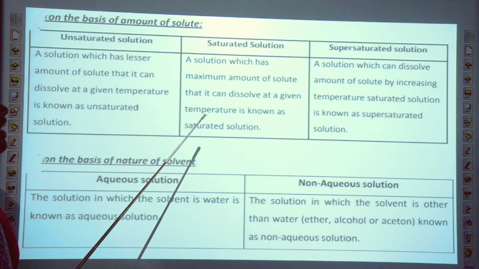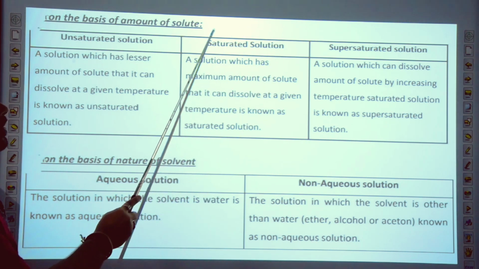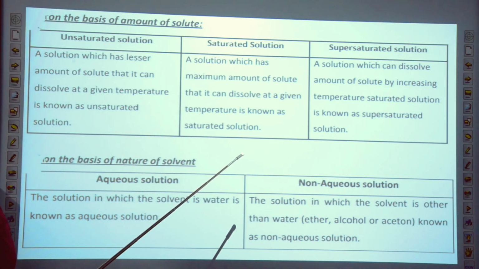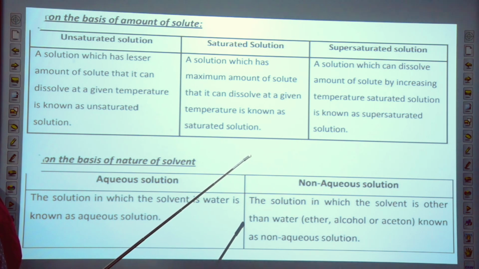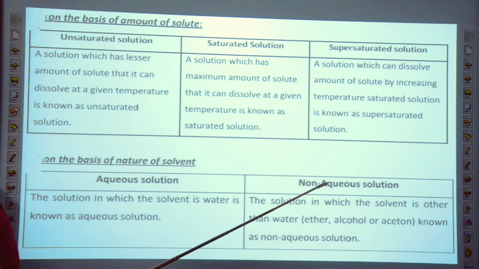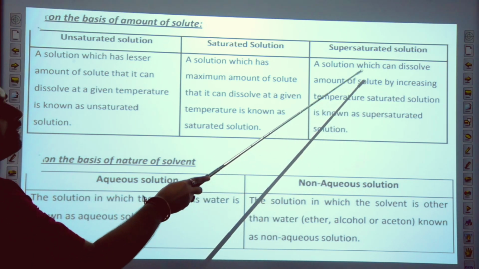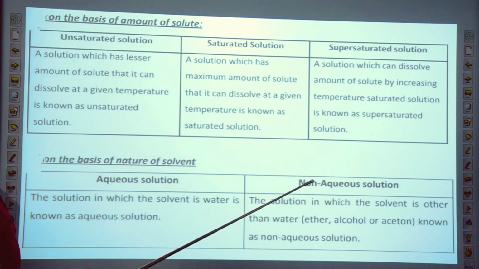If we increase the temperature in a saturated aqueous solution of common salt, then common salt dissolves more than 36 gram. It means 37 gram of common salt dissolves in 100 gram of water by the help of increasing temperature. This solution is known as supersaturated solution.